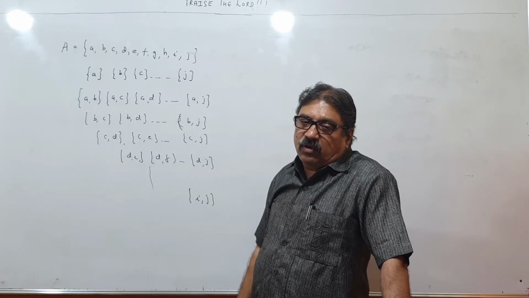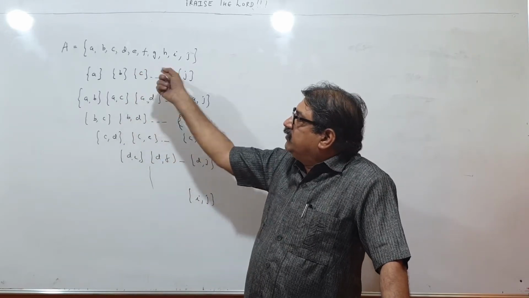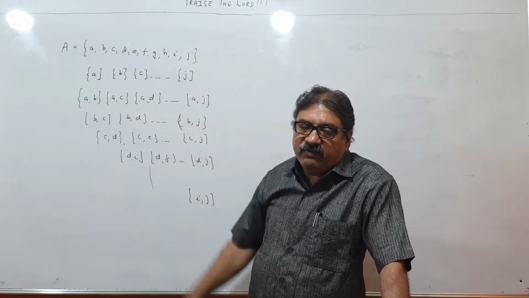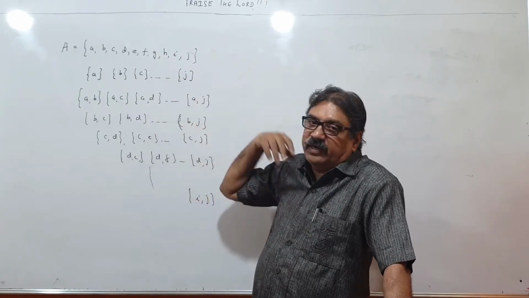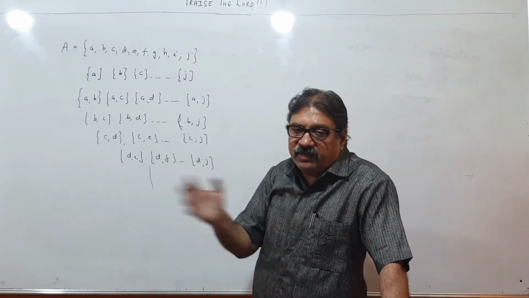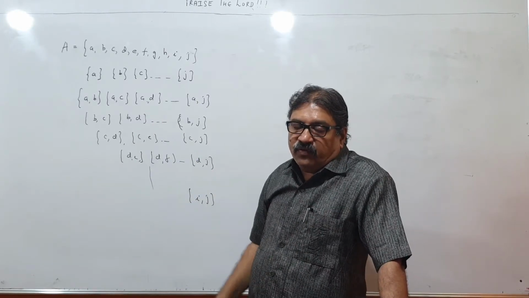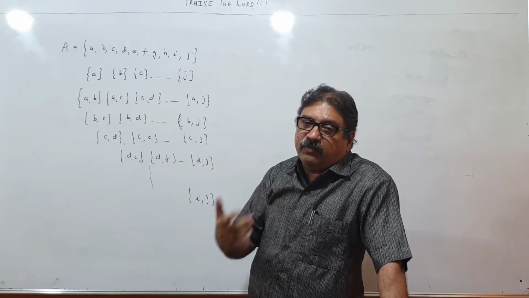If I ask you to write down all the subsets having 3 elements, A, B, C, A, B, D, A, E, F, so many will come. If I want to ask you how many subsets will be there containing 6 elements, 7 elements, 8 elements, 9 elements, 10 elements, so for that, first watch the bridge course video of permutation and combination.